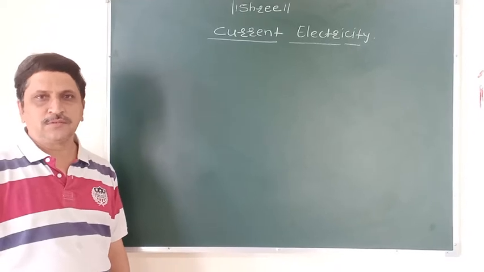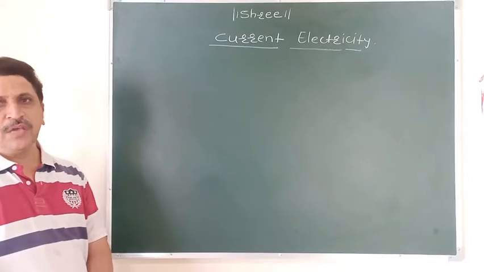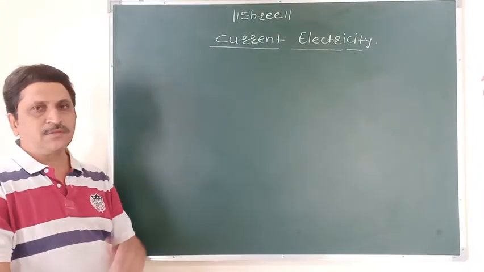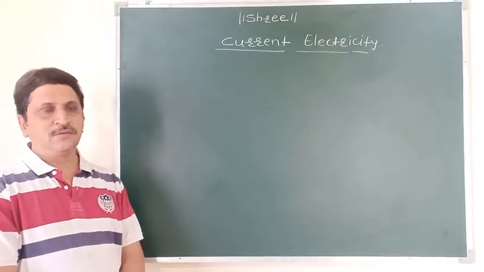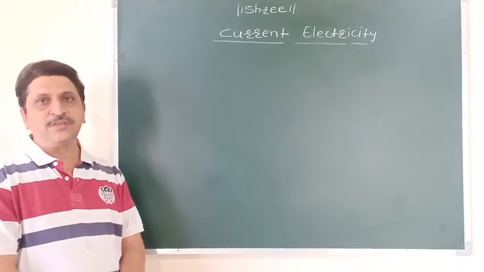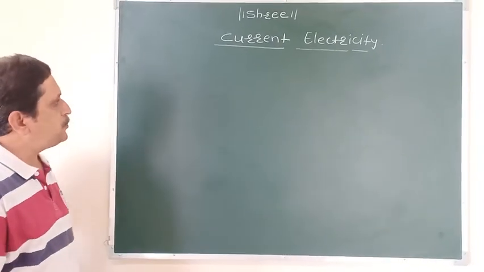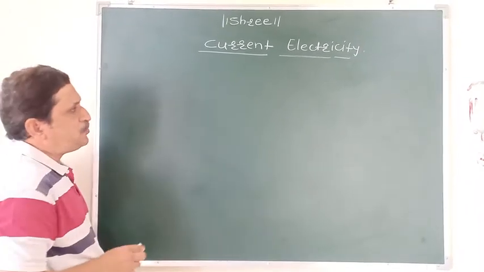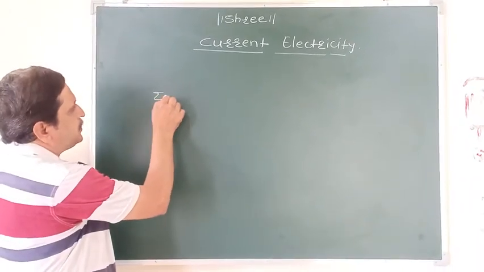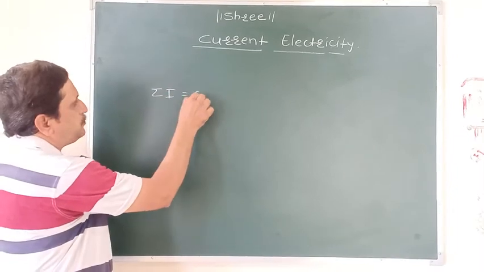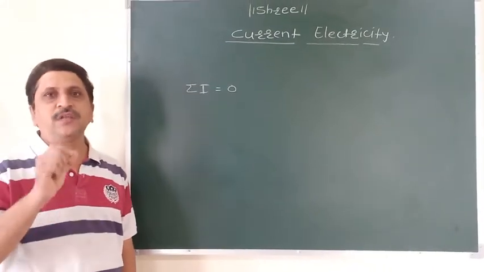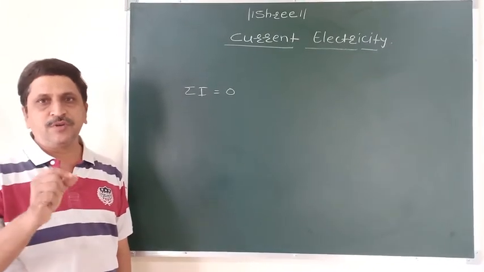Good morning, students. In the previous lecture, we have seen some basic terms and basic concepts related to this chapter, and one more thing, Kirchhoff's first law and second law. Now, according to Kirchhoff's first law, the algebraic sum of electric current at any junction point in a closed electric circuit is always equal to 0.